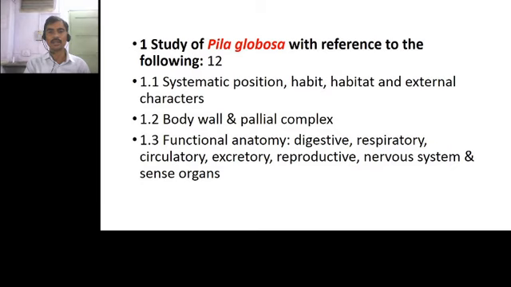Third point is study of functional anatomy, and in functional anatomy, digestive system, respiratory system, circulatory system, excretory system, reproductive system, nervous system and sense organs are given here.